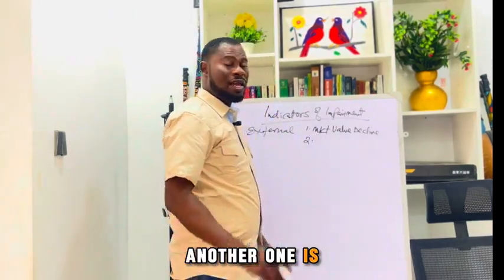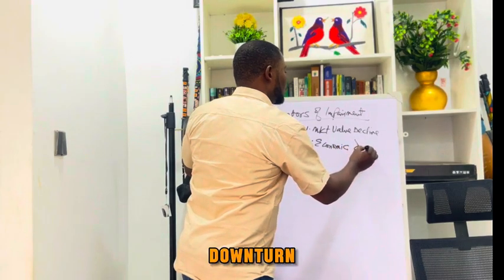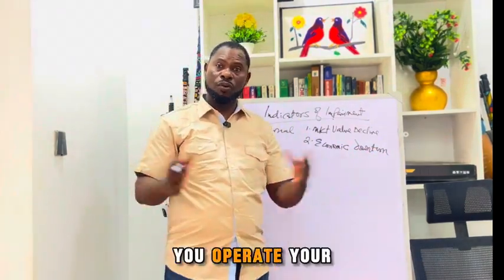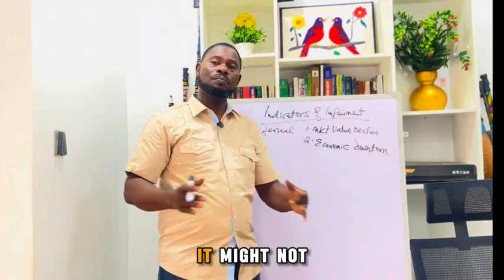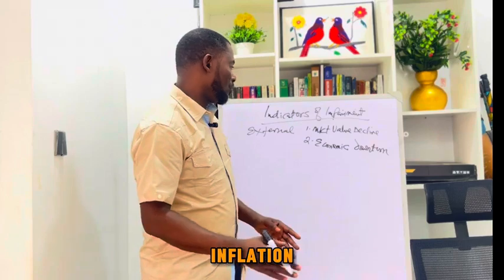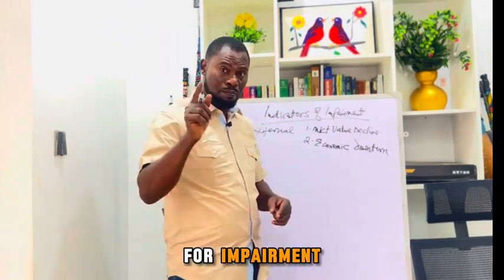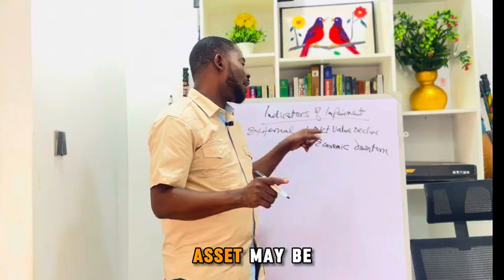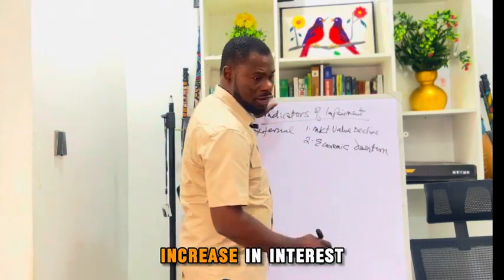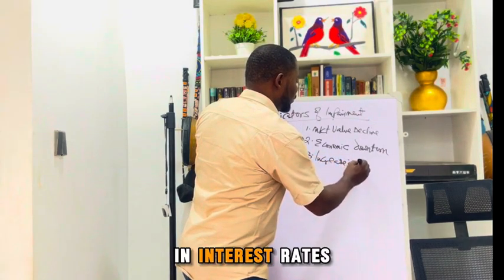Another one is economic downturn. If you observe that in the economy, in the country in which you operate your business, there is an economic downturn, it might not just be in that country, it could be a global situation where we have recession or inflation. You just generally observe that there is an economic downturn, then you have to go and test for impairment. That is an indication that the asset may be impaired. So you go and test for impairment. Another one is increase in interest rates.